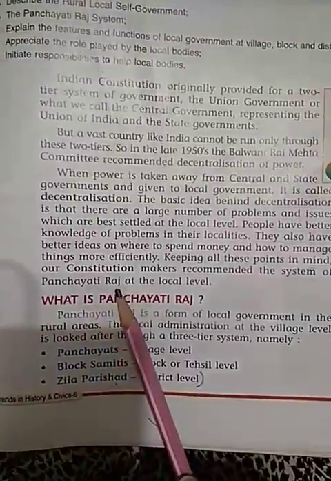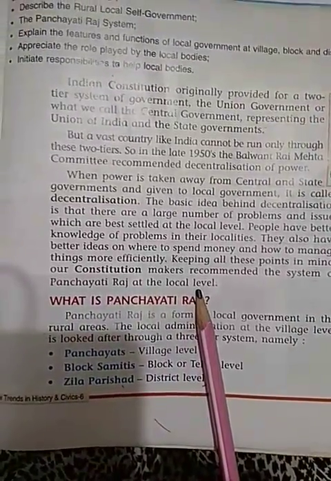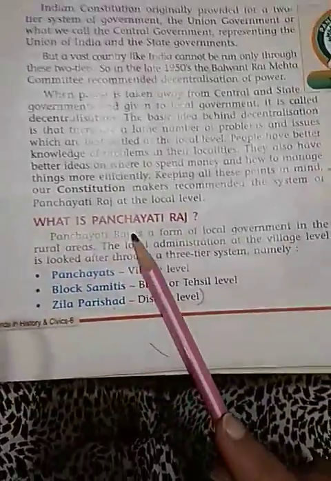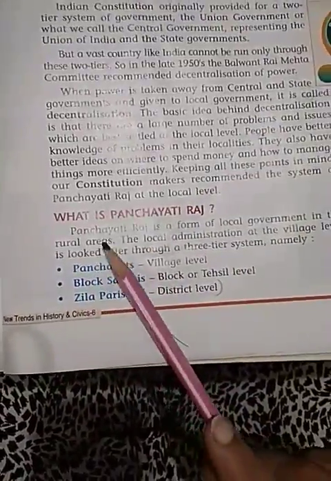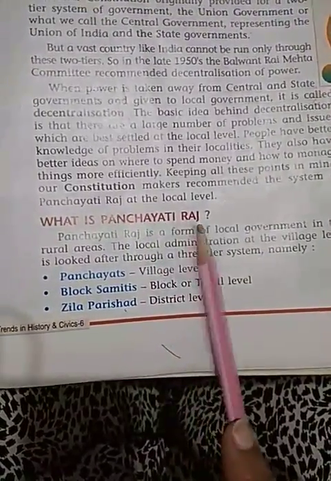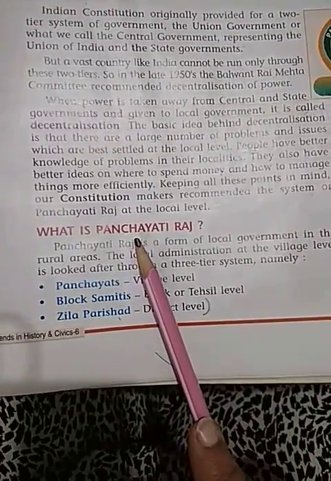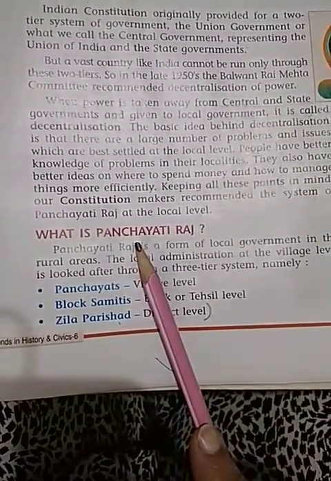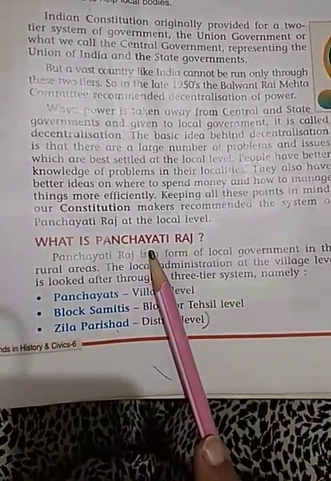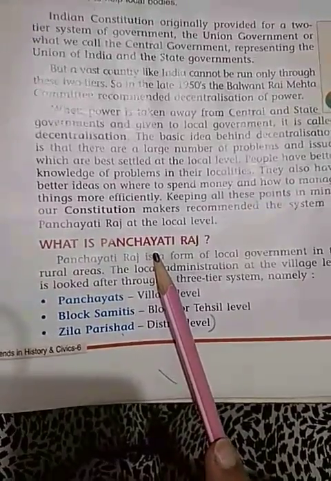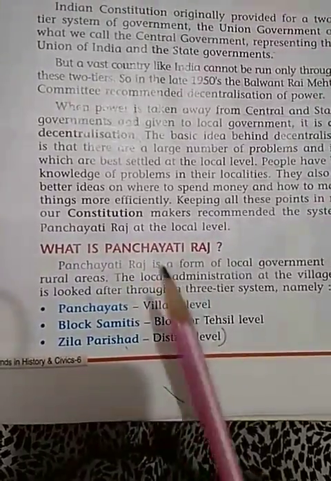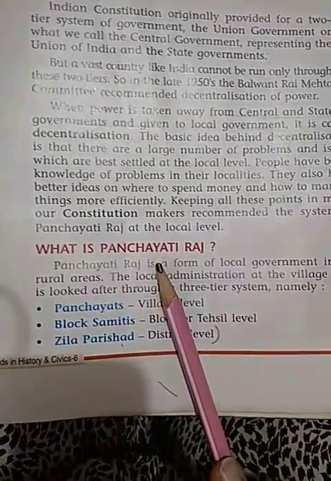This Panchayati Raj at local level is rural local self-government. So let's start with what is Panchayati Raj. Here two words are there, Panchayati and Raj. Panchayat means the local governing body in a village, where a few panchs and one sarpanch are elected by the voters of that particular village, and they run the administration of that village.